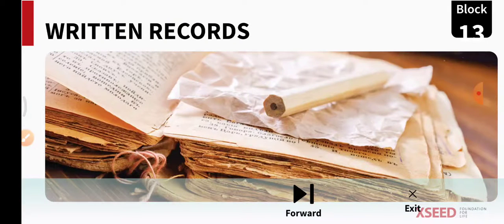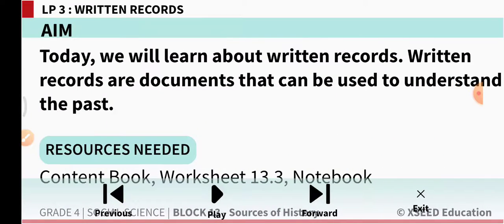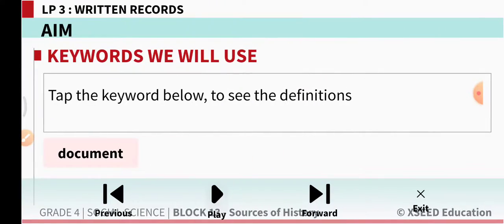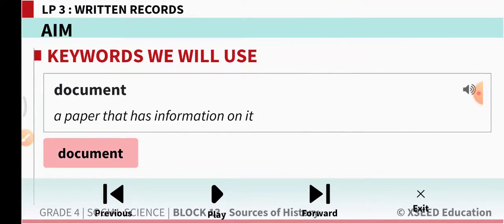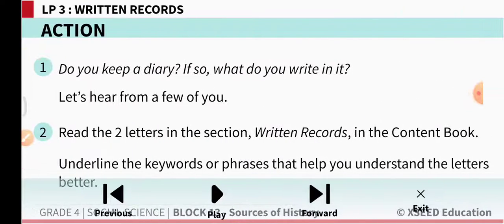Right on the screen you can see one book which is old, but still we can see some information given on it. Today we will learn about written records. Written records are documents that can be used to understand the past. What is a document? A document is a paper that has information on it.